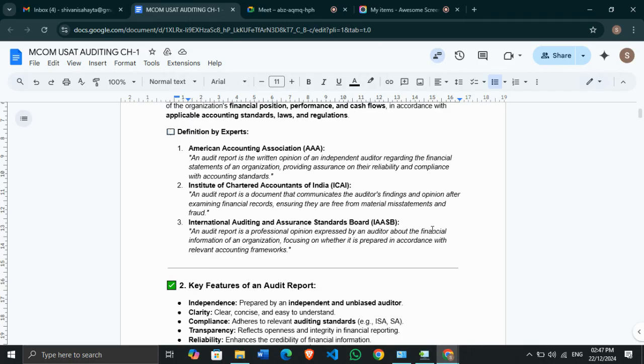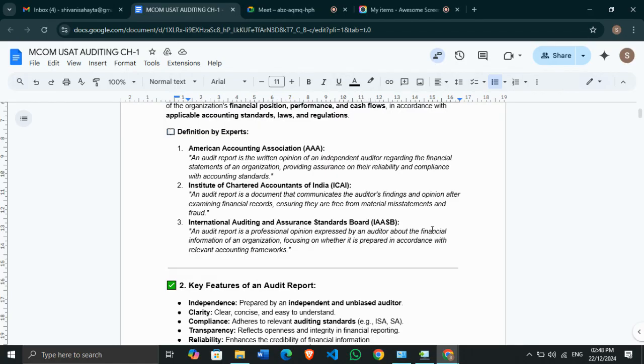Next is an audit report according to the International Auditing and Assurance Standards Board, IAASB. This is what you are going to study in your curriculum, in your syllabus, because in international auditing, the standards which are given by this board are something you will study. An audit report is a professional opinion expressed by an auditor about the financial information of an organization, right? Whatever the financial information of an organization is, the audit report shows all the information expressed by an auditor, focusing on whether it is prepared in accordance with the relevant accounting frameworks or not, whether it is prepared as per the relevant auditing standards or not.